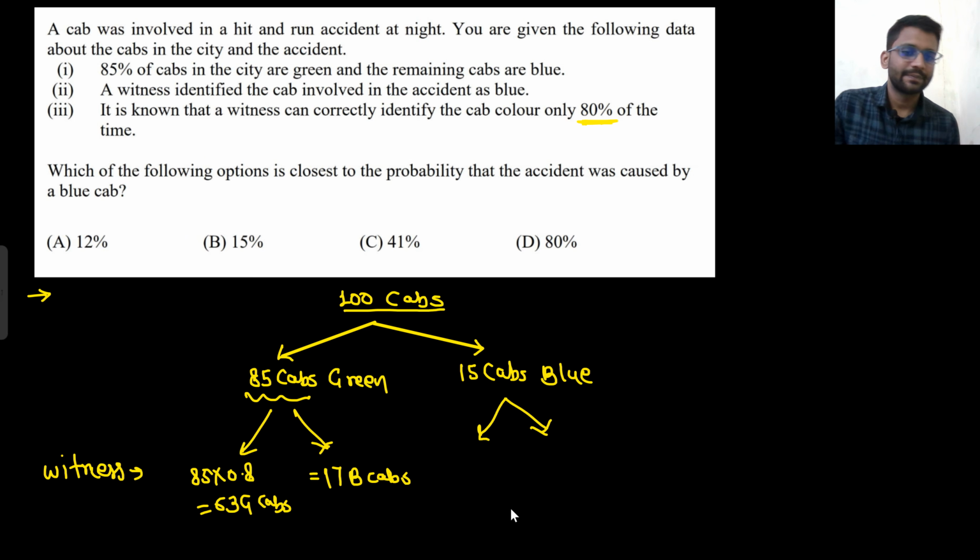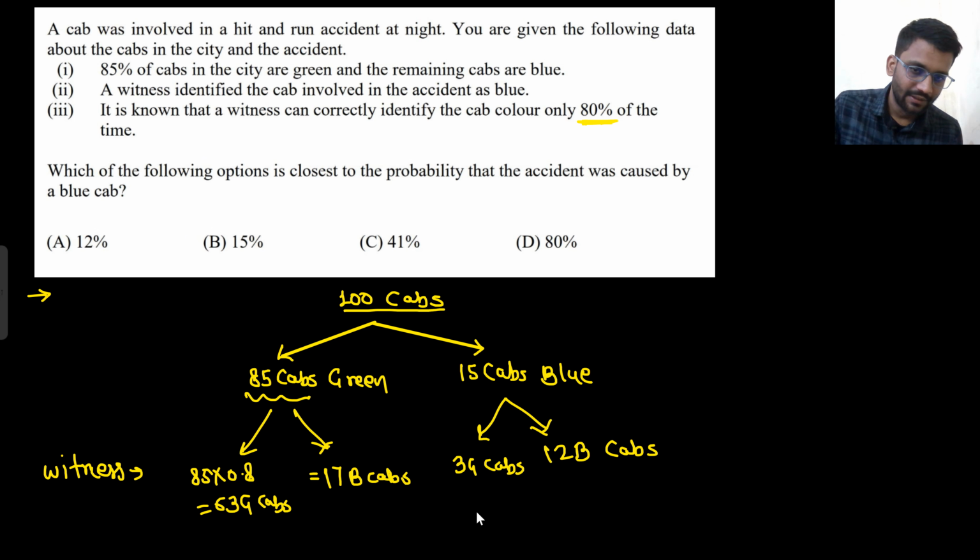So what will he say? There are 15 into 0.8 blue caps, which is 12. So he will say that there are 12 blue caps and 3 green caps. Are you getting my point? There are 100 caps. You take him and 85 caps are green, 15 caps are blue. This is the reality.